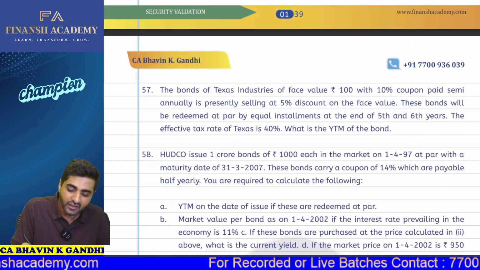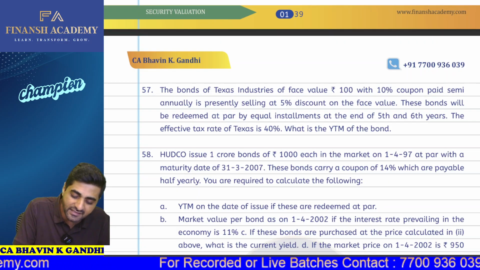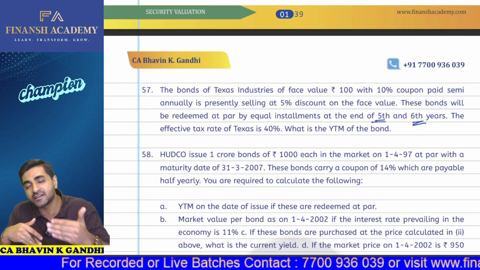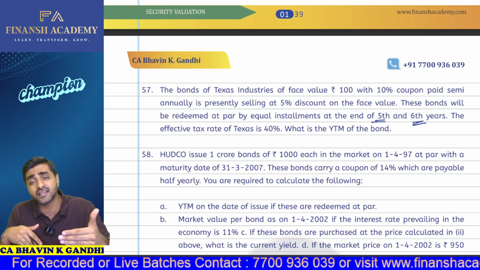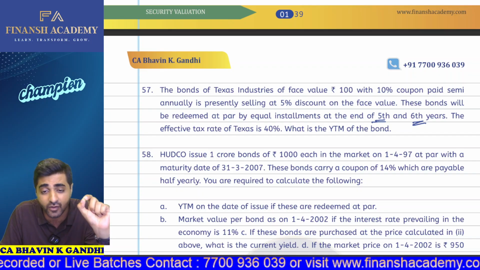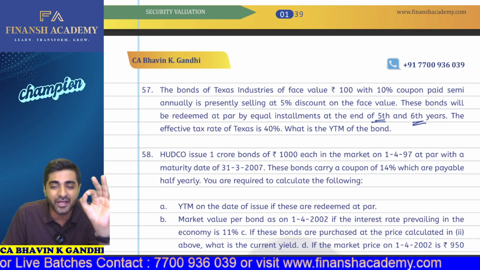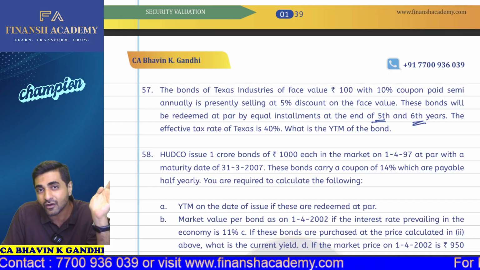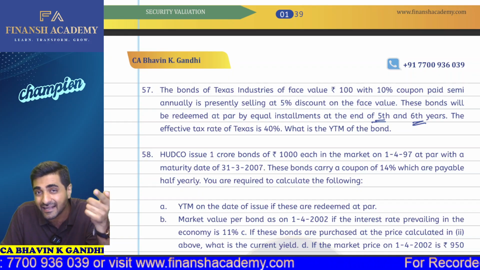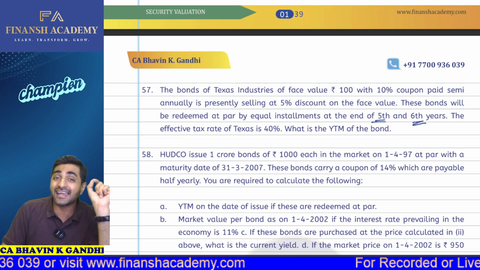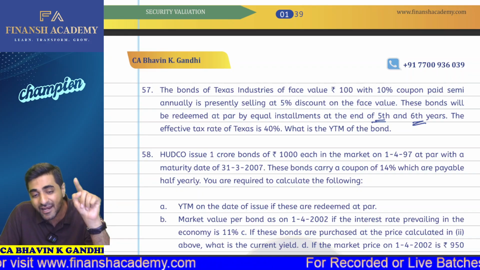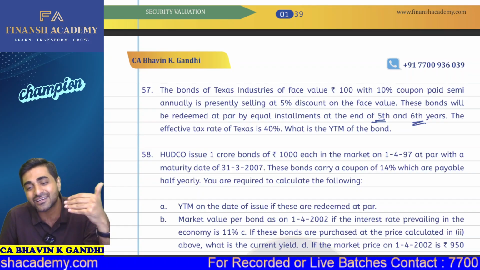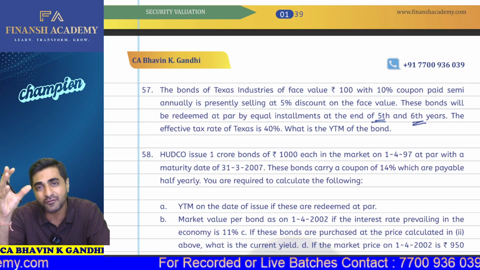Now question number 57. Here it is the same concept, but we have 2 installments on the basis of which the redemption is happening, that is at the end of the 5th year and at the end of the 6th year. In this particular case, it's a semi-annual bond, so the timeline will automatically change. What was supposed to be redeemed at the end of the 5th year will now be redeemed at the end of the 10th term. Similarly, what we redeemed at the end of the 6th year will now be redeemed at the end of the 12th term. That's how we are required to calculate from the future value to the present value.